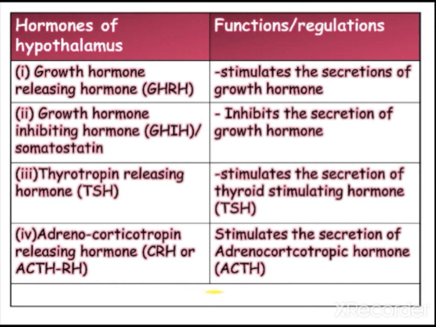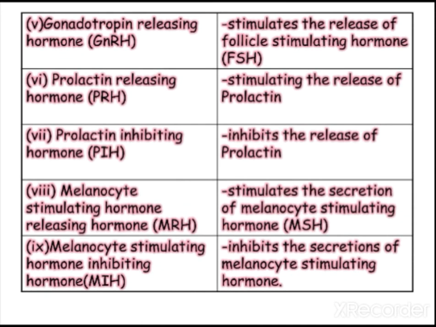Adrenocorticotrophin releasing hormone stimulates the secretion of adrenocorticotropic hormone. Gonadotrophin releasing hormone stimulates the release of follicle stimulating hormone. Prolactin releasing hormone stimulates the secretion of prolactin. Prolactin inhibiting hormone inhibits the release of prolactin.